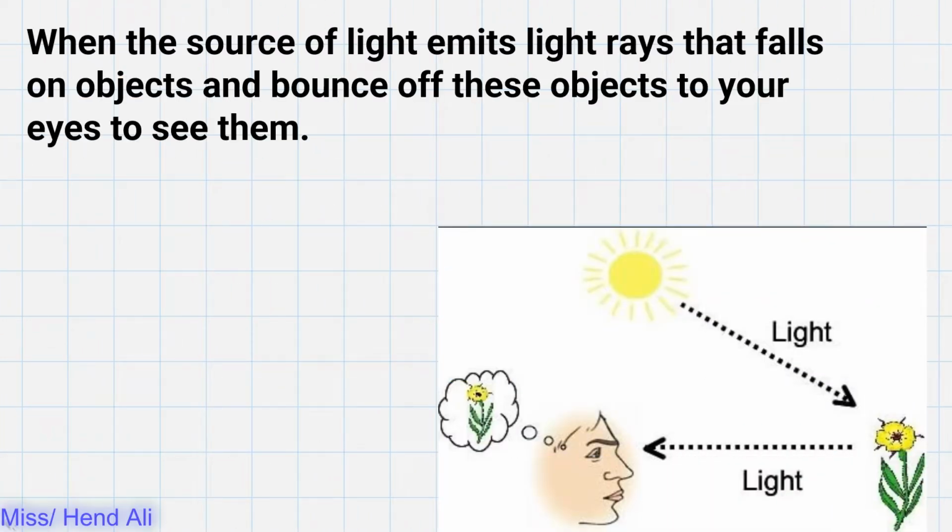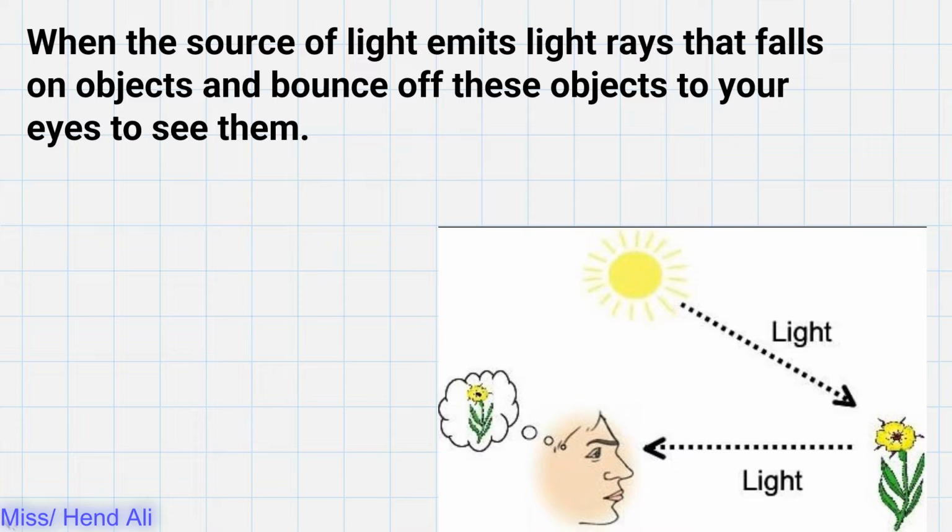The process of sight. When a source of light like the sun emits light rays that fall on objects, any object, cell phone, flower, table, tree, anything, they bounce off these objects to my eyes, to see them.